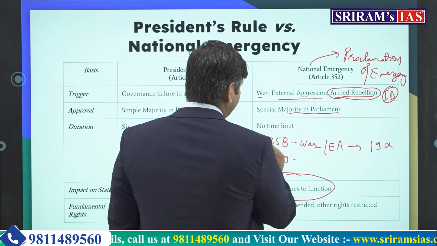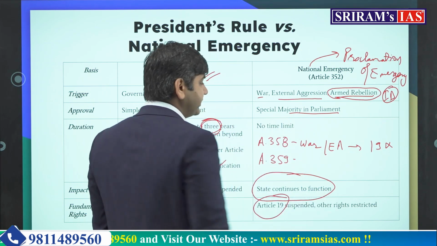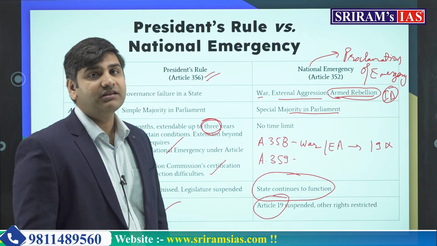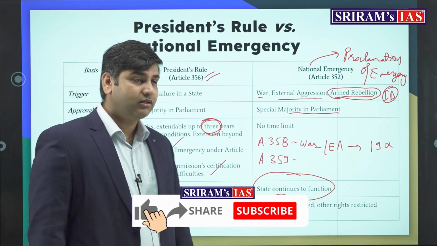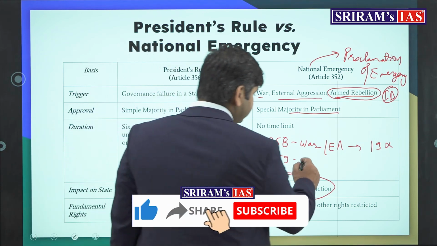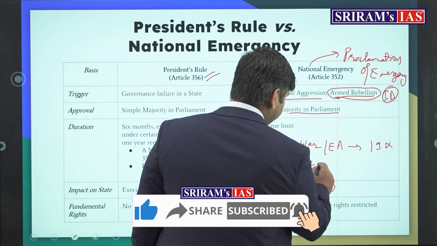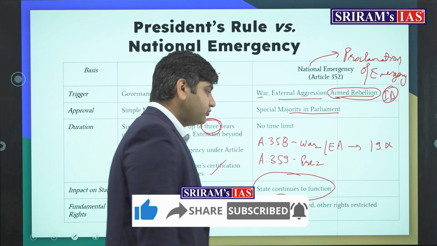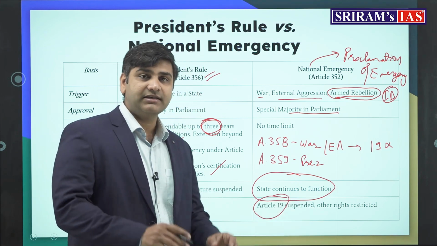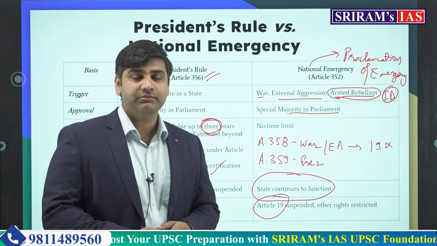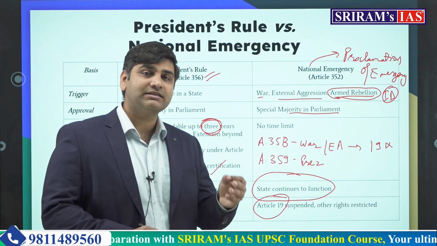Now, coming to Article 359. President has been given the power, and here the president's power is very important, to take away citizens' right to move to the court. That means the remedies are suspended.